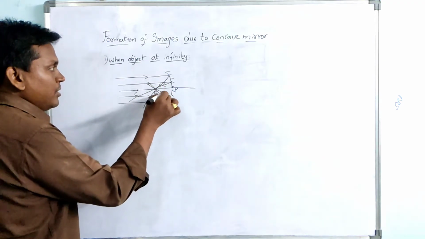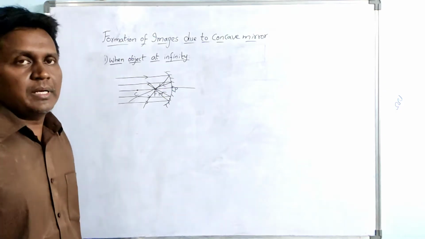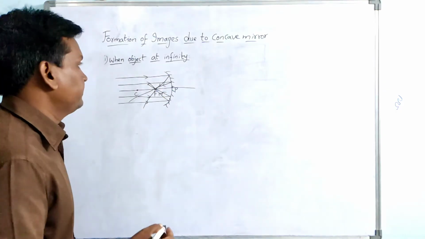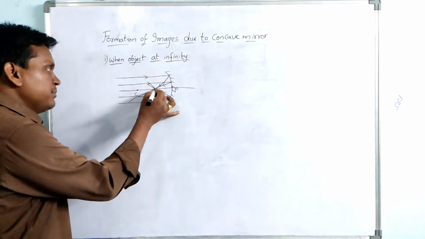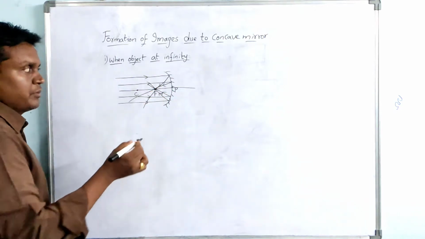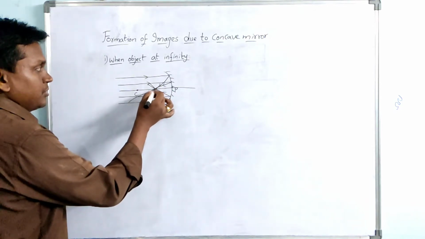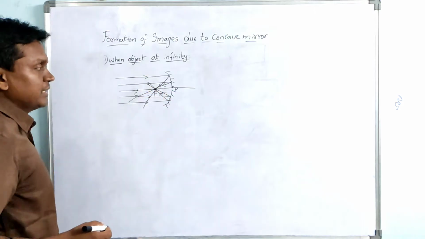After reflection, all the rays which are parallel to the principal axis will pass through the focus. So here the image will form. All the rays are meeting at one point now. So the image is formed here.